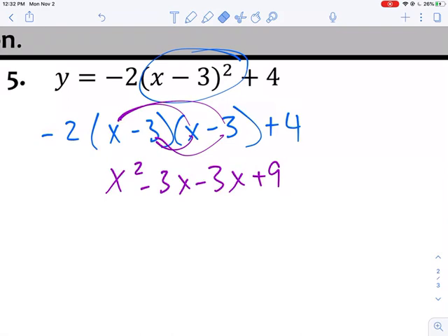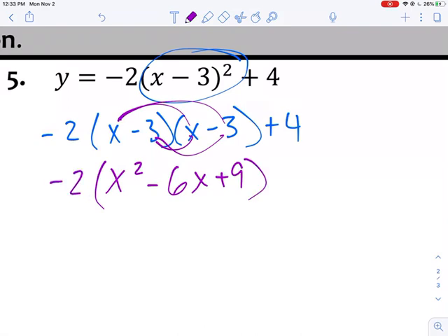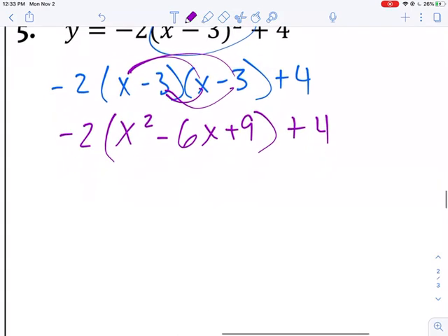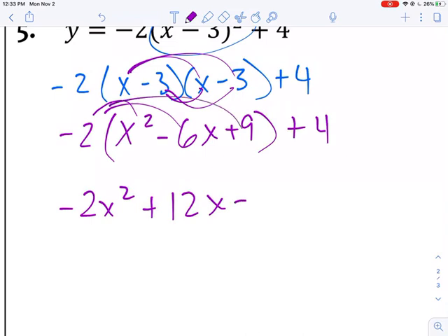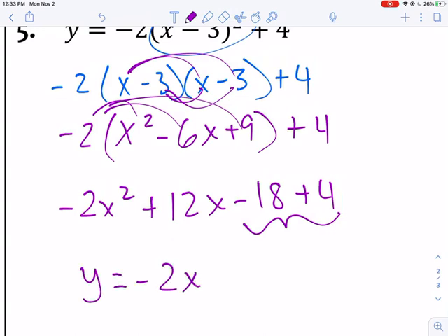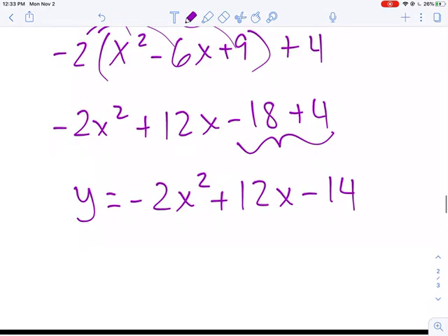plus 9. So I'm going to go ahead and just make that negative 3 minus 3. I'm going to make that negative 6x after combining like terms. Now I still have the negative 2 I have to multiply through and then add 4 at the very end. So I'm going to multiply through: negative 2x squared, positive 12x, negative 18 plus 4. There's your like terms here. So that tells you our standard form is negative 2x squared plus 12x minus 14.